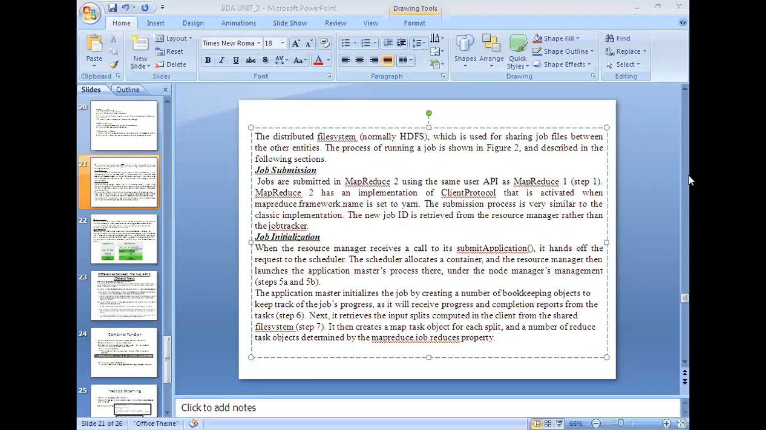Job initialization: now, how is its execution going to start? When the resource manager receives a call to its submit application, it hands off the request to the scheduler. The scheduler allocates a container, and the resource manager then launches the application master's process there, under the node manager's management.